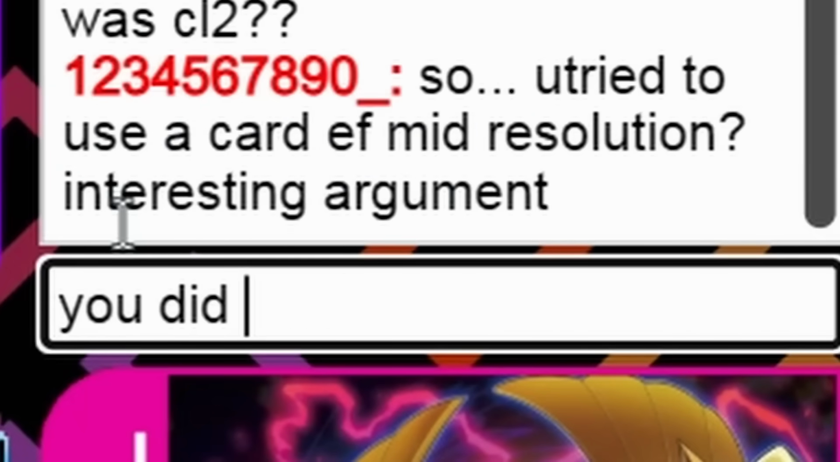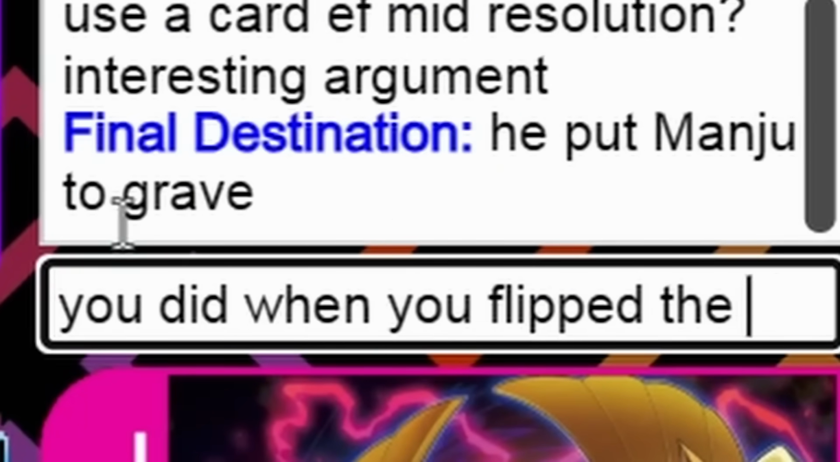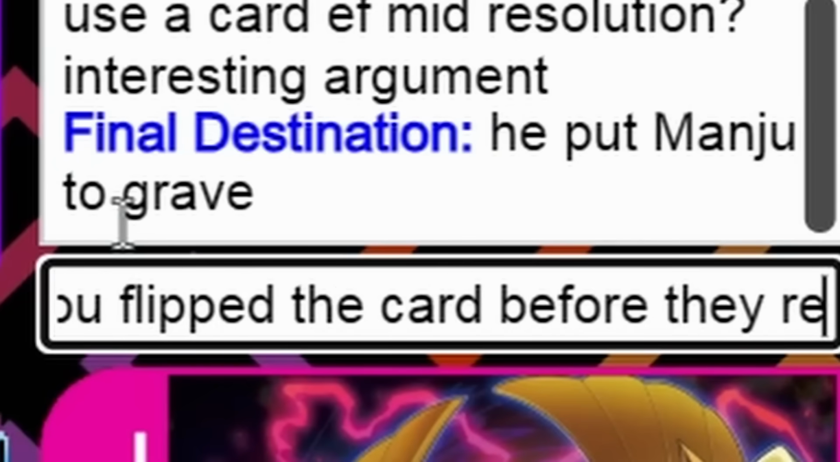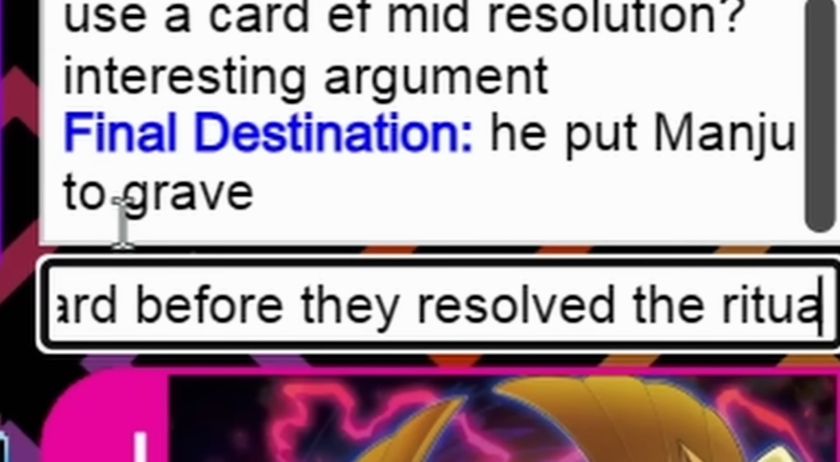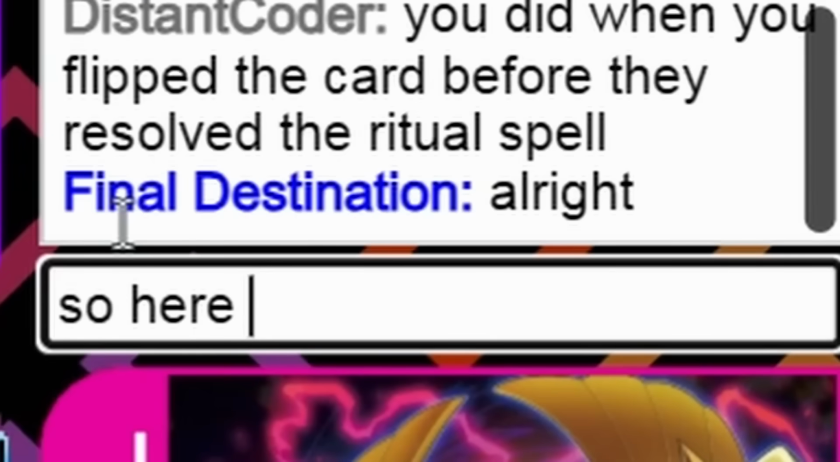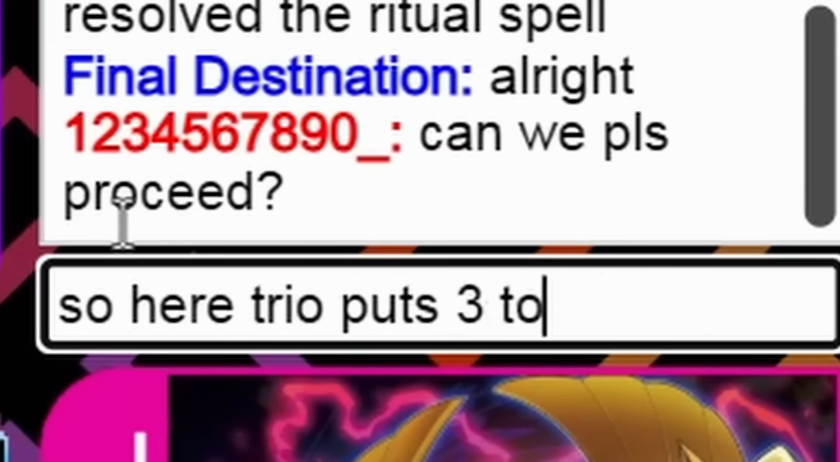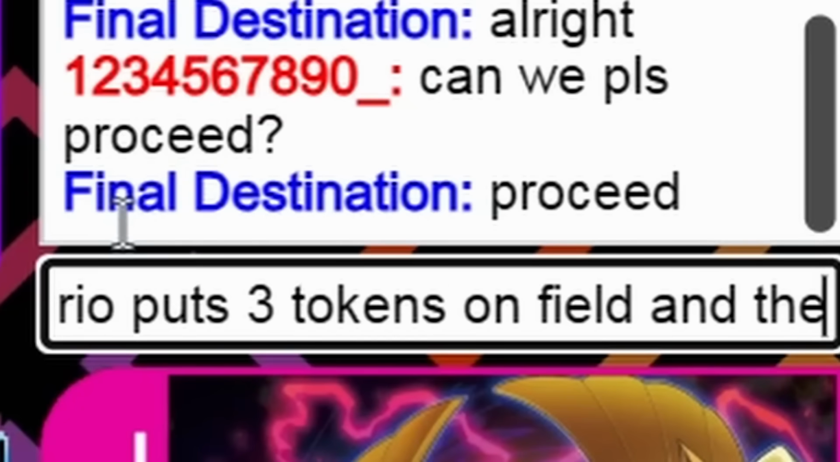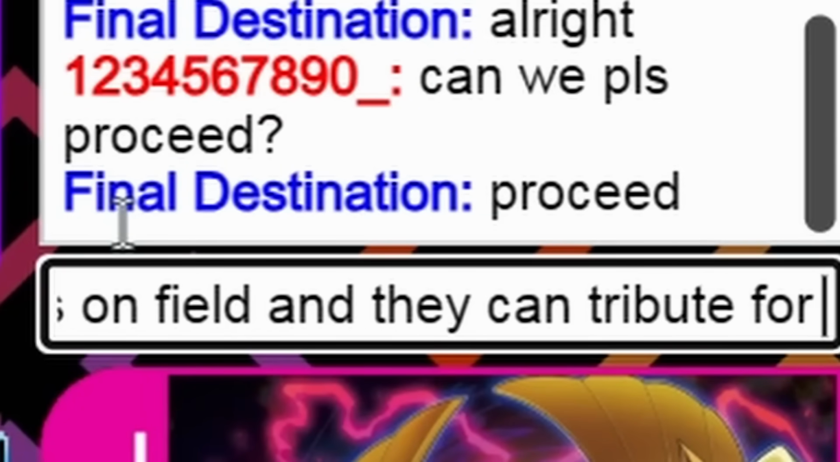It cannot be done. Who said it was Chainlink 2? You did when you flipped the card before they resolved the ritual spell. What are we talking about? What? Who said it was Chainlink 2? It's Chainlink 1.5. I want to resolve at the same time as his ritual spell. Not before. What do you mean? So here, Trio puts 3 tokens on field, and they can tribute for the Zork.